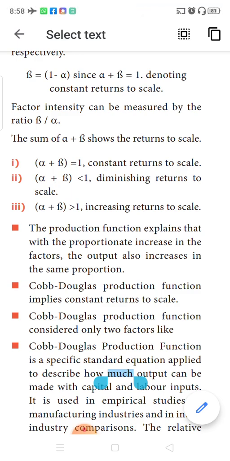It is very simple, children. It might come in objectives, either in the match the following or in the true or false. It can come very simple to understand also. It is not a book back question.